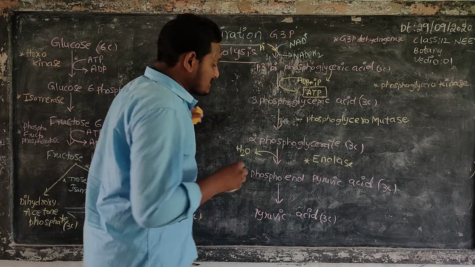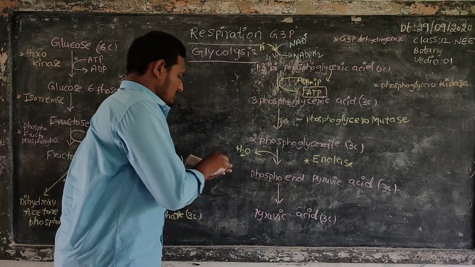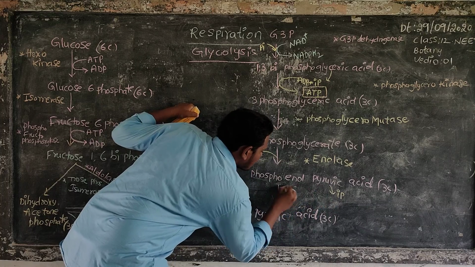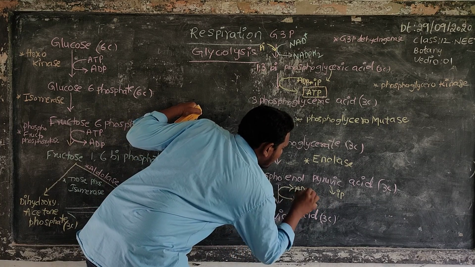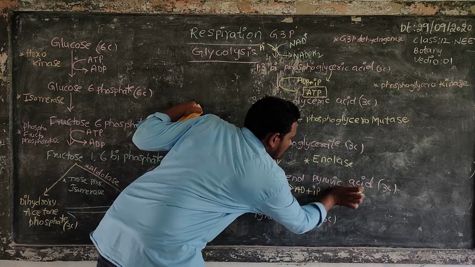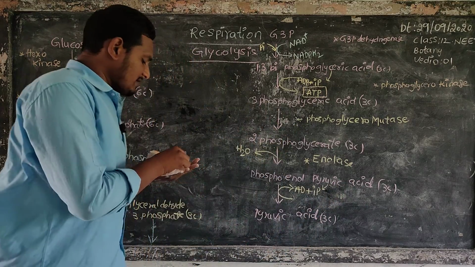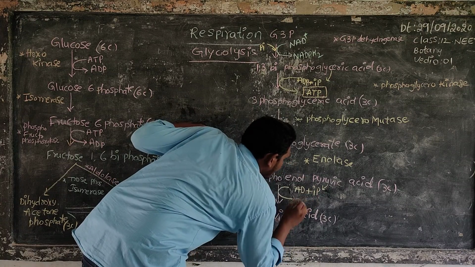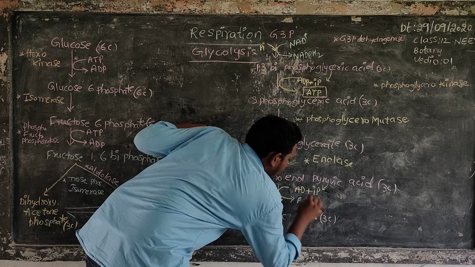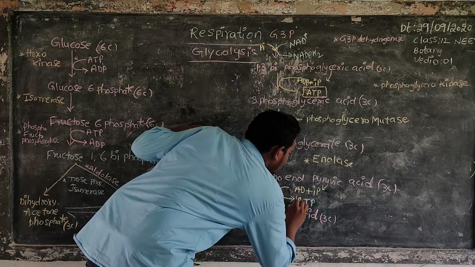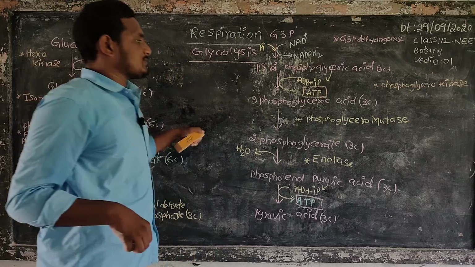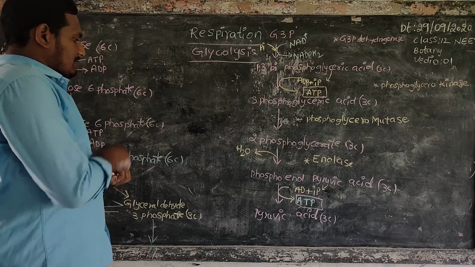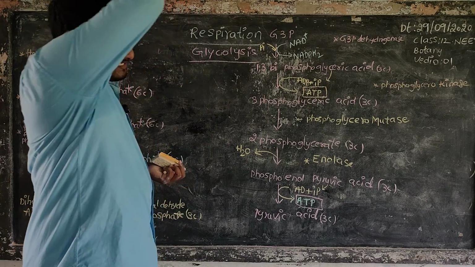This phosphate group is released by this compound as inorganic phosphate. ADP takes up this inorganic phosphate, leading to the formation of ATP. It is also dephosphorylation. The second ATP is formed here. So this is one of the processes.